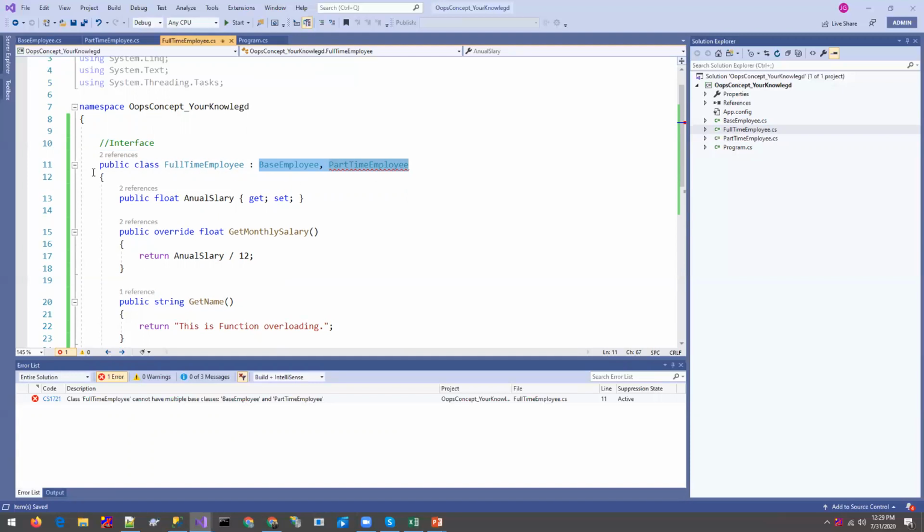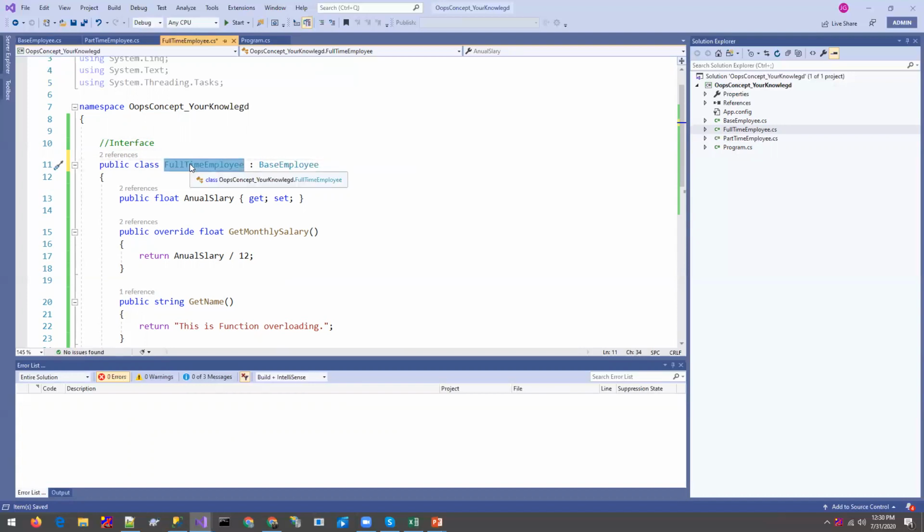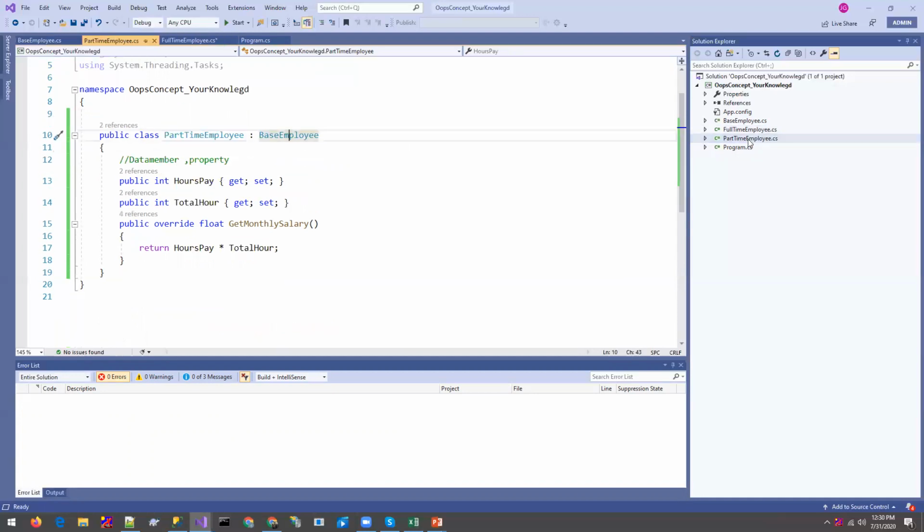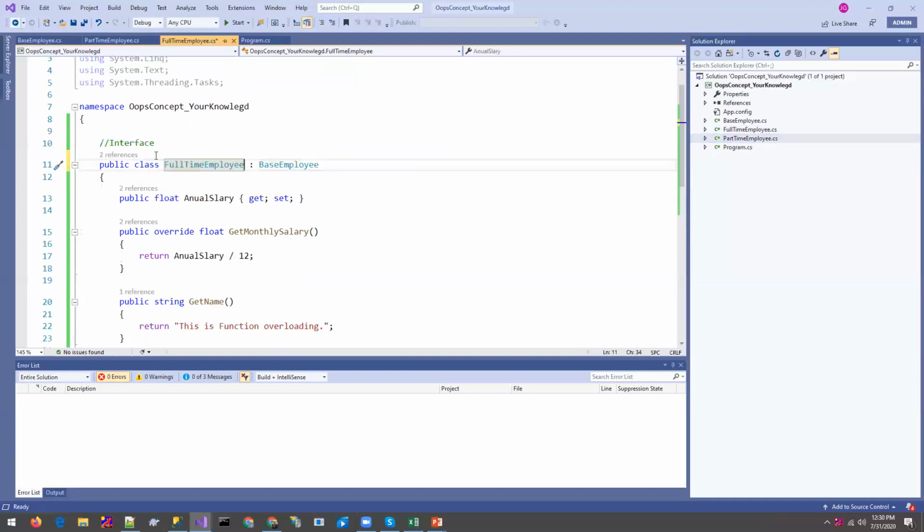Multi-level inheritance we can use. We can inherit the base class in a derived class, the full-time employee, and we can use the full-time employee as a base class for part-time too, right? But we cannot directly define it over here. So this is it for the OOPS concept, and we will check what an interface is, how we can achieve multiple inheritance using the interface, and why we use the interface in the next video.